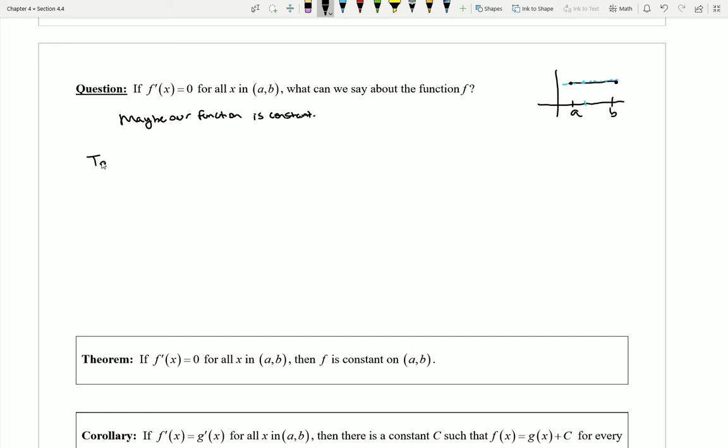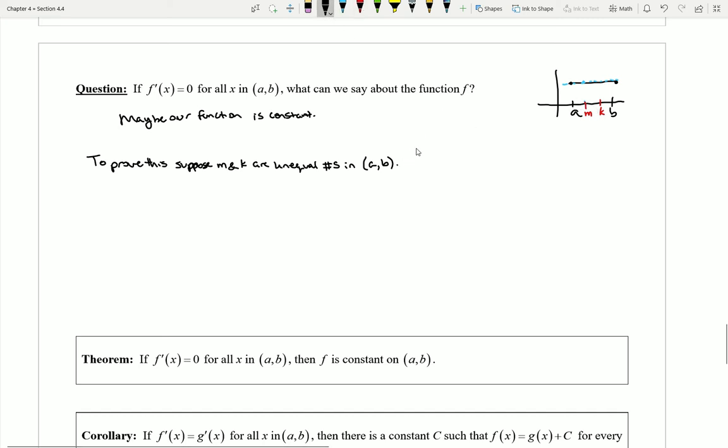So let's take a look at this. To prove this, let's suppose that m and k are unequal numbers in the interval from a to b. Okay, so let's just imagine for the sake of argument that I have these. Let's say the value of m is sitting right here, and the value of k is sitting right here. So they're unequal, they're not the same, so one's got to be bigger than the other.